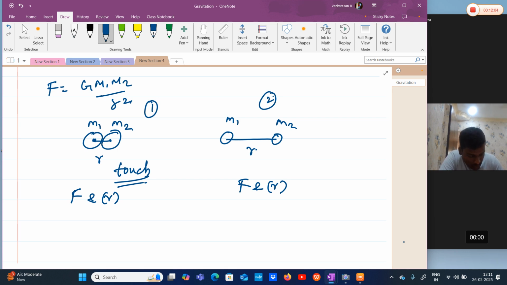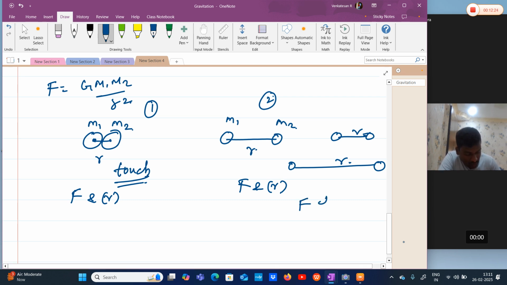If I take case 2, when I increase or decrease the distance, the only variable here is distance, because there is no other condition. M1, M2 remain the same, R is variable, which means I can clearly say force is inversely proportional to R square because M1, M2 remain the same.